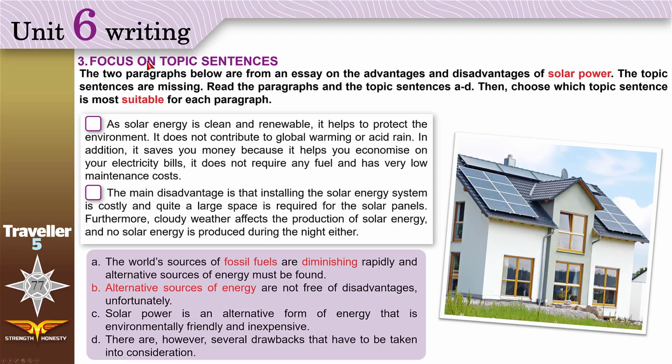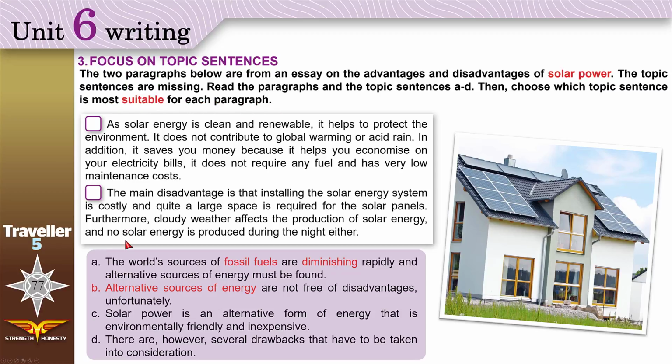Now, focus on topic sentences. The 2 paragraphs below are from an essay on the advantages and disadvantages of solar power, sun energy. The topic sentences are missing. The first sentences are missing. Read the paragraphs and the topic sentences A to D. Then choose which topic sentence is most suitable, very appropriate for each paragraph.